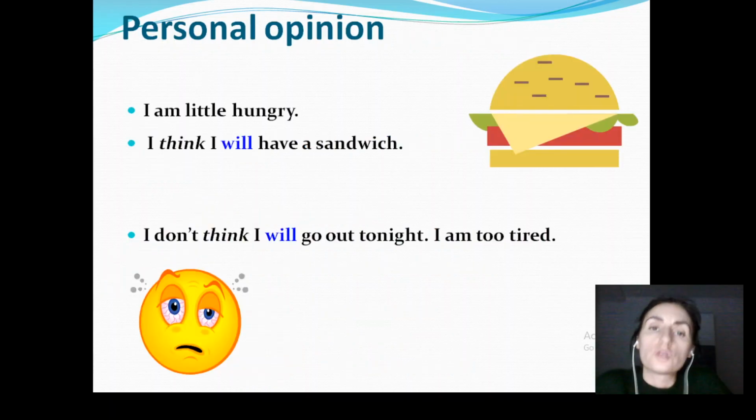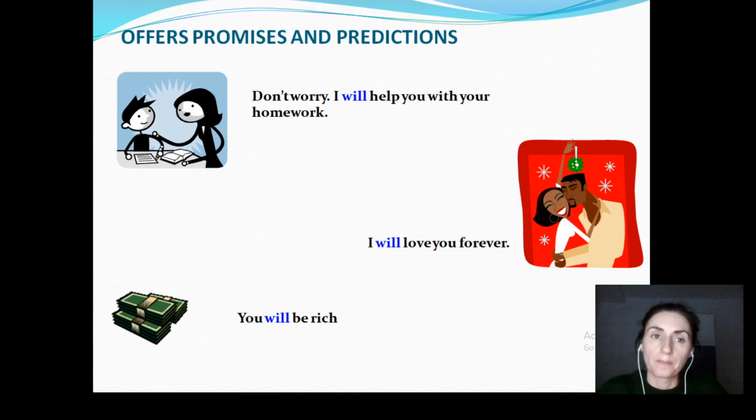Next, we use the future simple when we express personal opinion. For example, I'm a little hungry. I think I will have a sandwich. Or, I don't think I will go out tonight. I am too tired. Also, please, just look at the examples, the form, the ways it is used, and the meaning, of course, of the situation and the sentences.